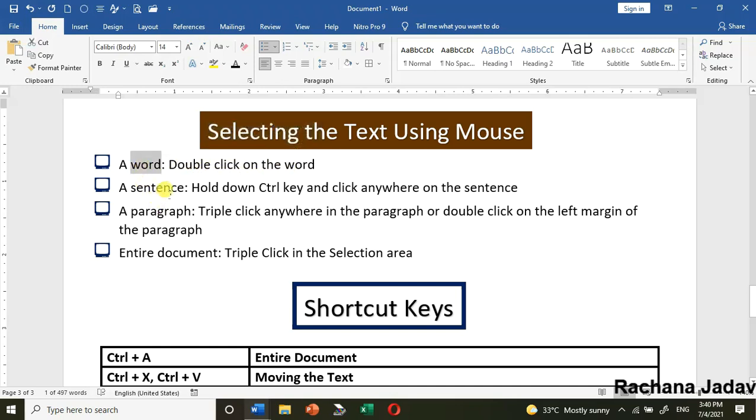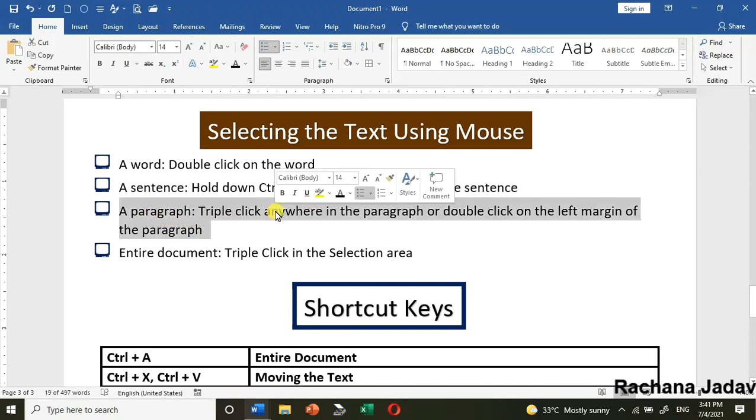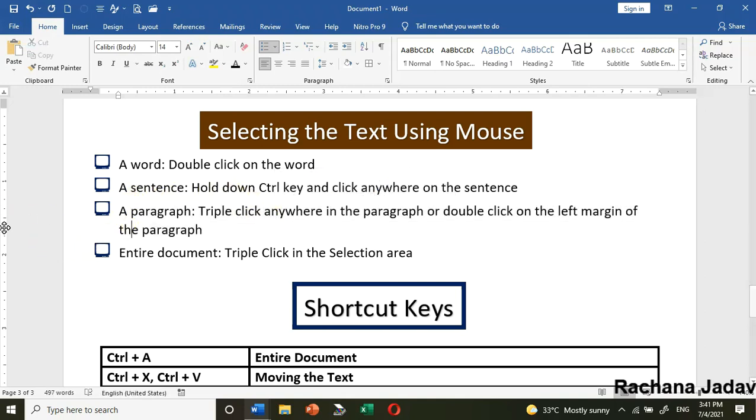मैंने double click किया. If I want to select the sentence, तो मैं control key press करके, and I will click on the sentence. Control, and then yes, I've clicked. देखो, I'll show it again, control, and then I've selected the area, so the sentence is selected. Now paragraph, if you want to select the paragraph, you have to make a triple click, triple means 3 times. Or otherwise आपको क्या करना है, यहाँ आपको जाना है इस एरिया में.